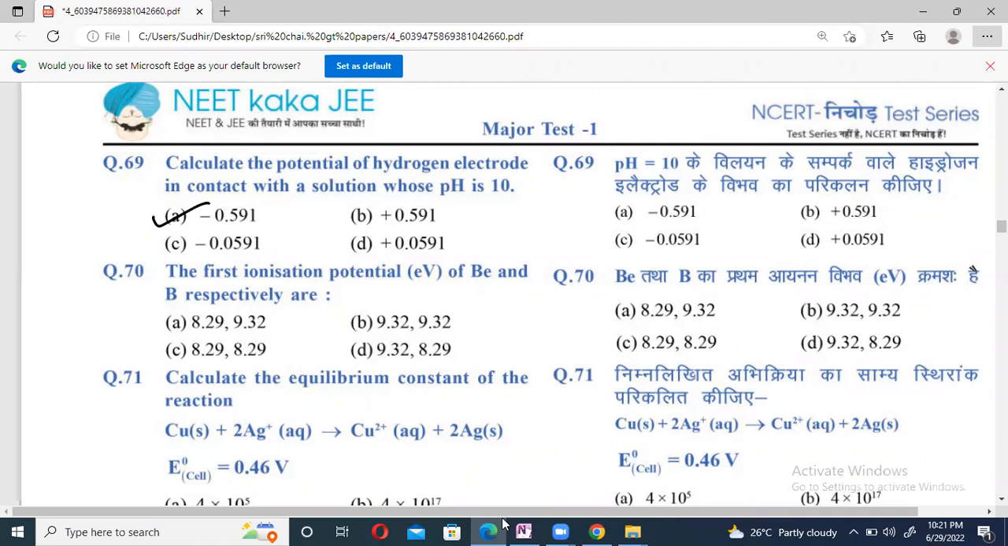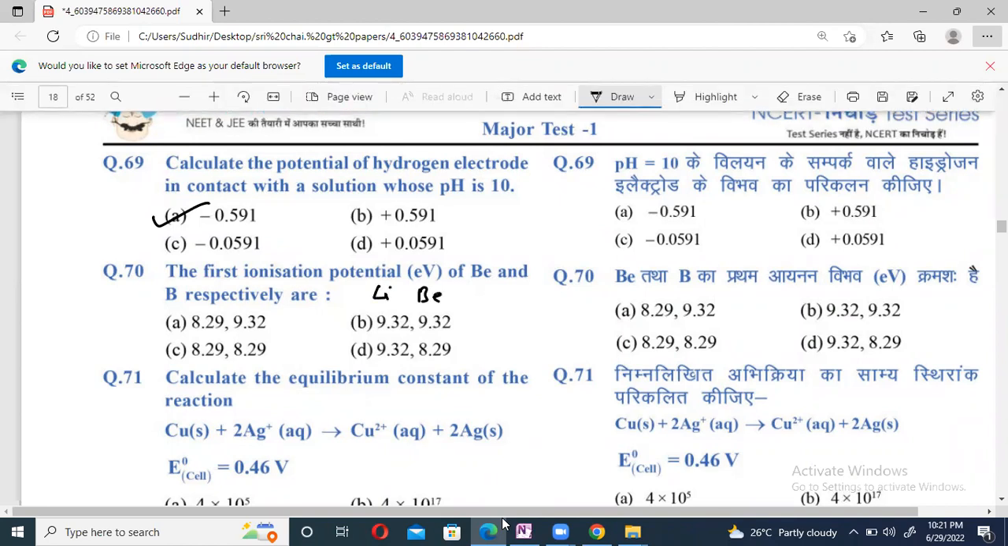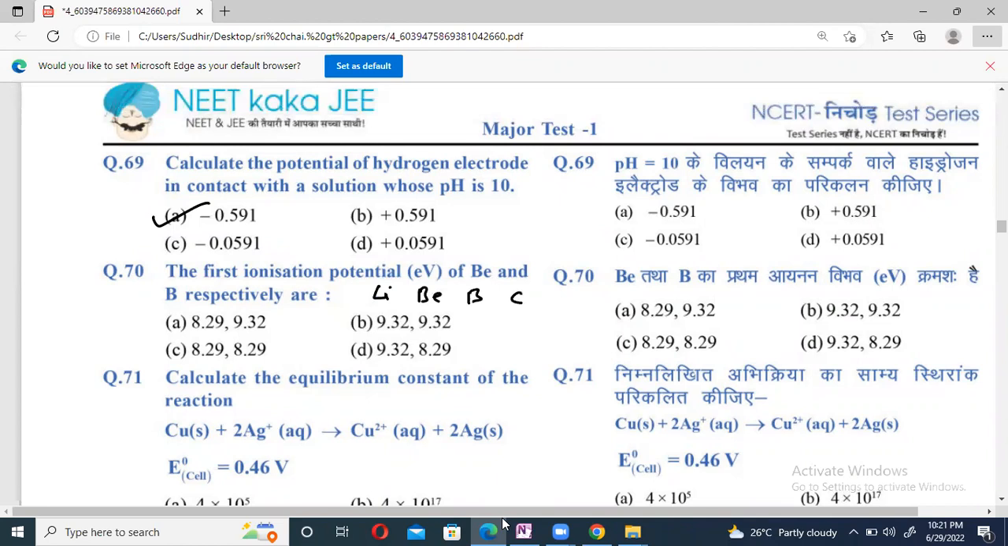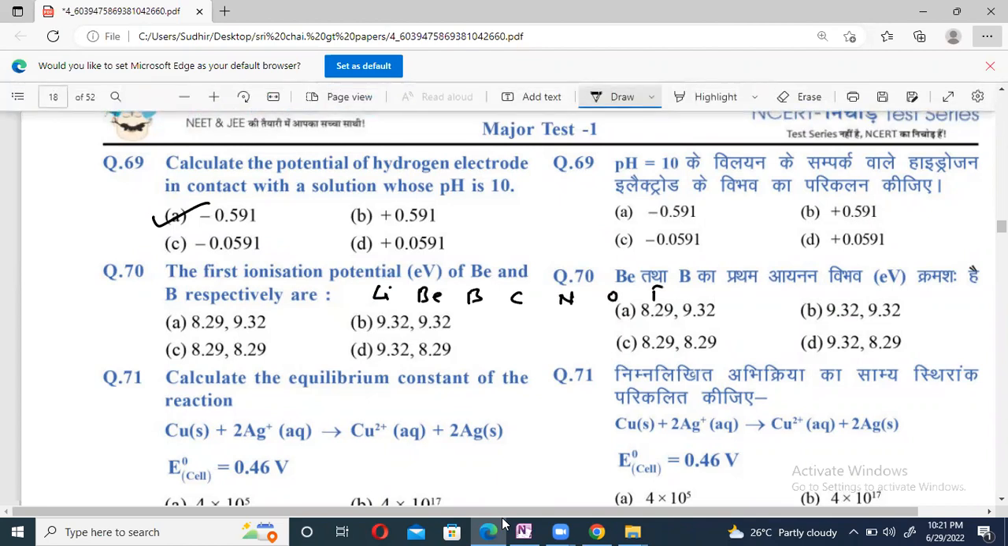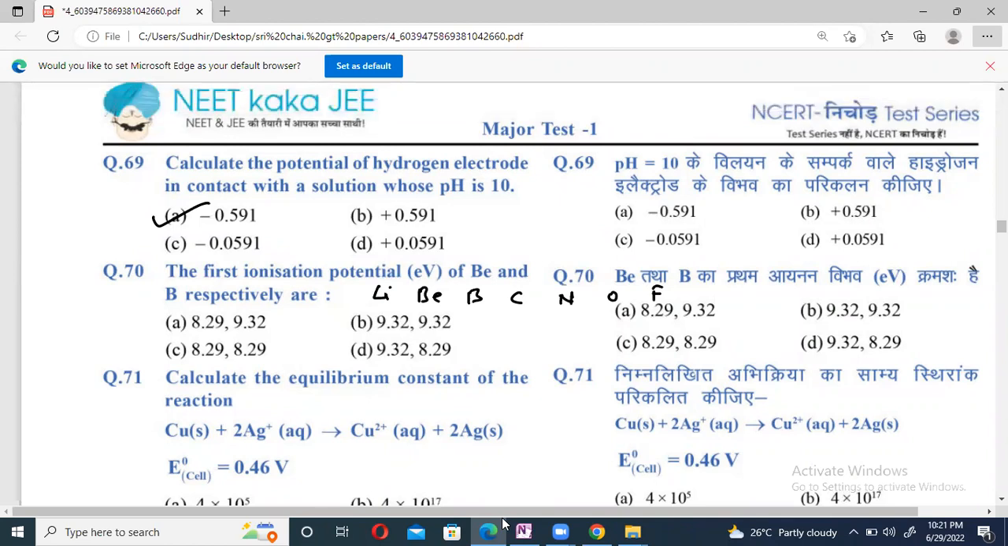Question number 70. The first ionization potential of beryllium and boron. We know the order is lithium, beryllium, boron, carbon, nitrogen, oxygen, fluorine. As we go along the period, ionization energy increases. Lithium to beryllium increases, but beryllium to boron decreases because beryllium has a stable 2s2 configuration compared to boron. So the beryllium value is greater, the boron value should be smaller. Greater, smaller, option D. First value greater, another value smaller.